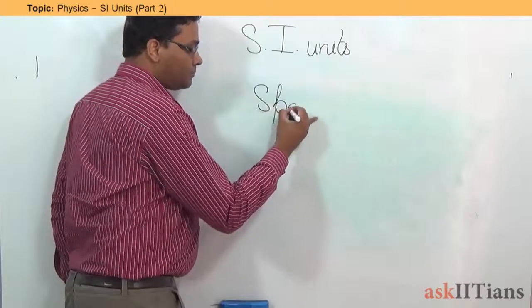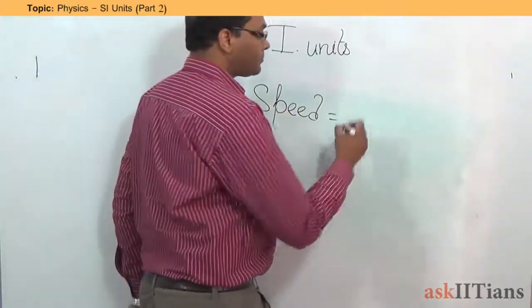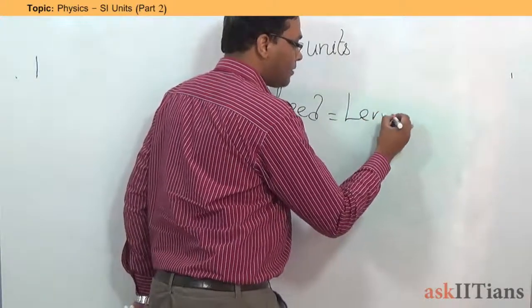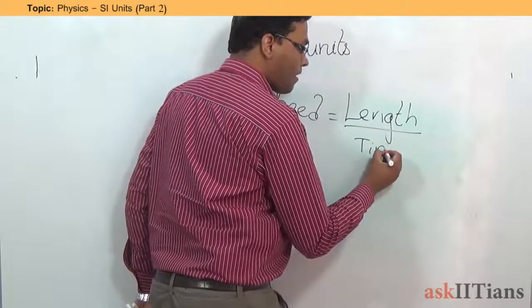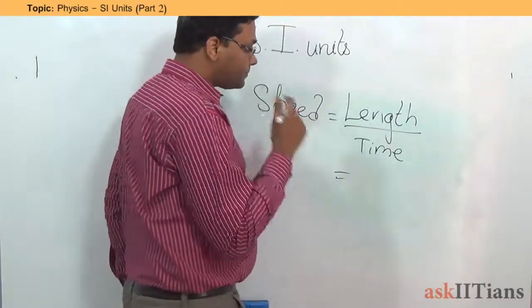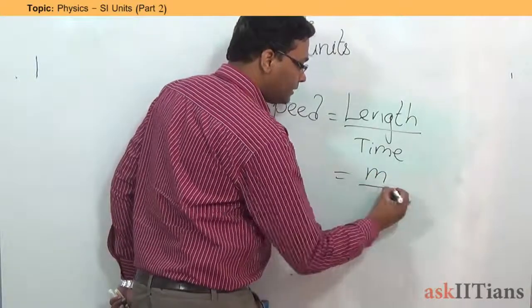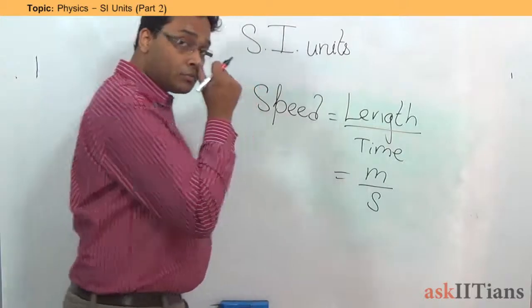Speed is equal to length per unit time. Length we measure in meters, and time is going to be measured in seconds. So this will be meter per second.